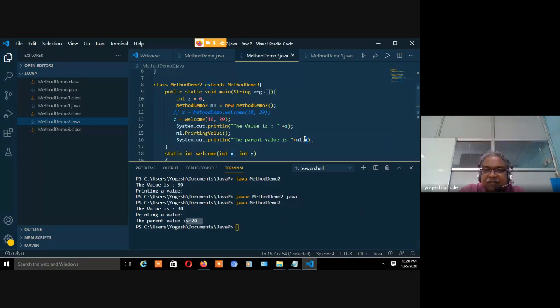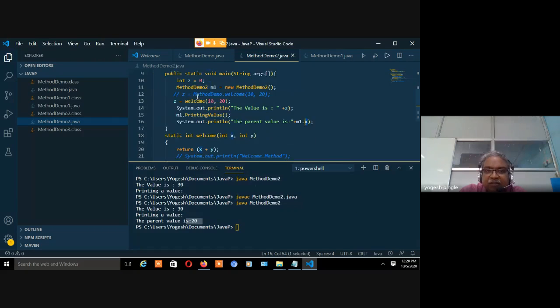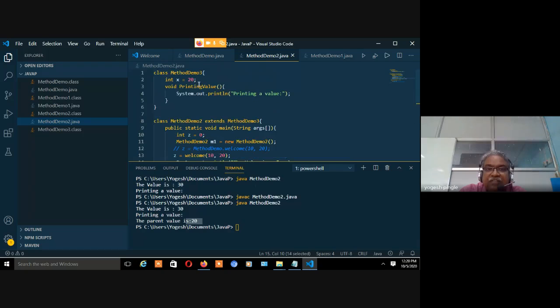So this x is a property of this class. Printing value is a property of this class. So these properties are the parent properties. I can access them in the child, right? And only one word is there, called extends. And this is nothing but a single inheritance. I think in one lecture we have studied a lot of inheritances, right?